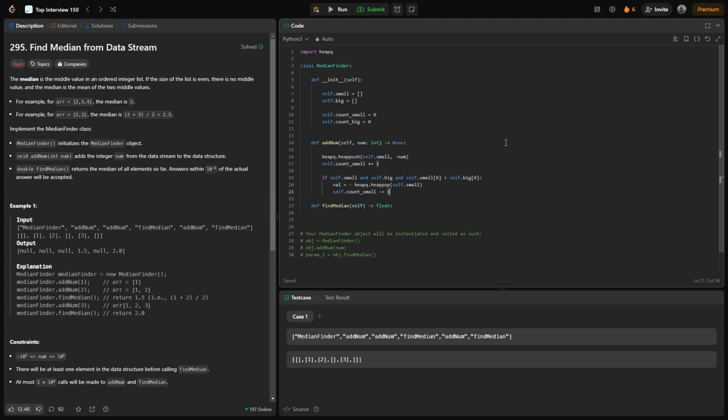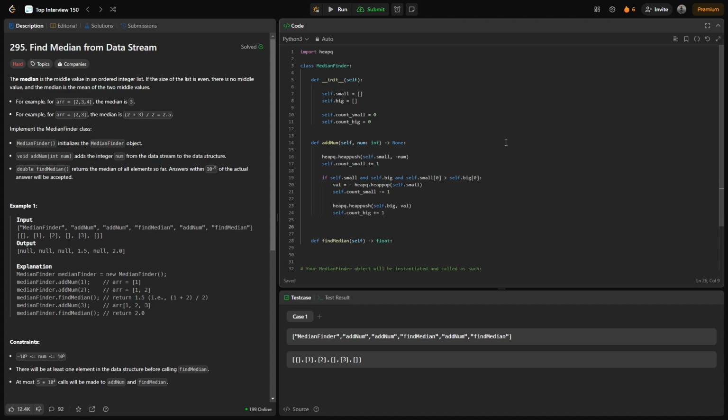Once that is done, we will have to add this element to our bigger one. So heapq.heappush self.big, and we pass in the value that we popped out, and we will increment self.count_big by plus equal to 1.